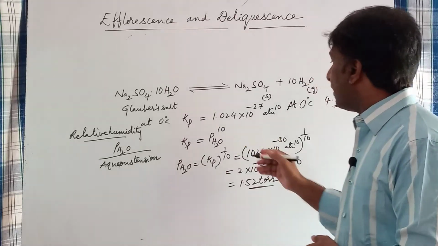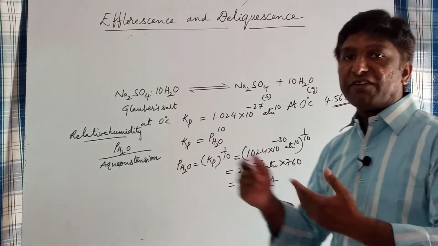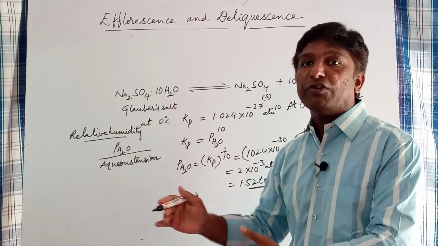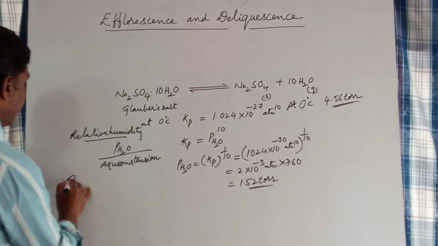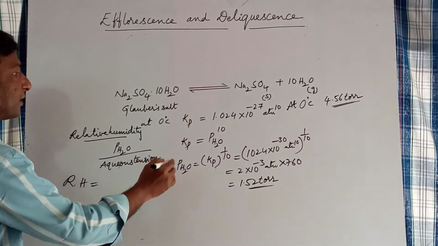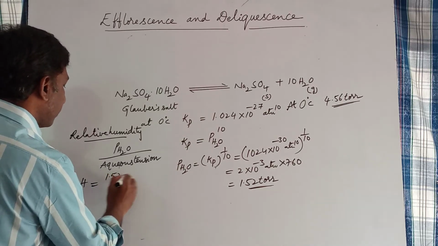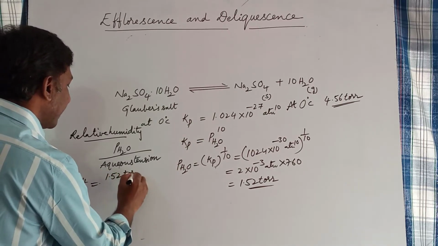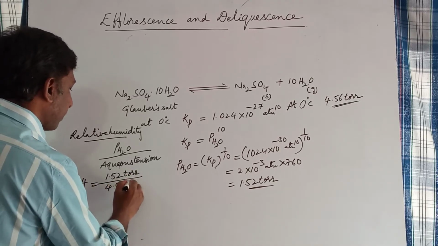From these values, that is the partial pressure of water vapor at equilibrium and the aqueous tension, you can calculate the relative humidity at the equilibrium state. Relative humidity at equilibrium is equal to the partial pressure of water vapor in the equilibrium, that is 1.52 torr, divided by 4.56 torr.